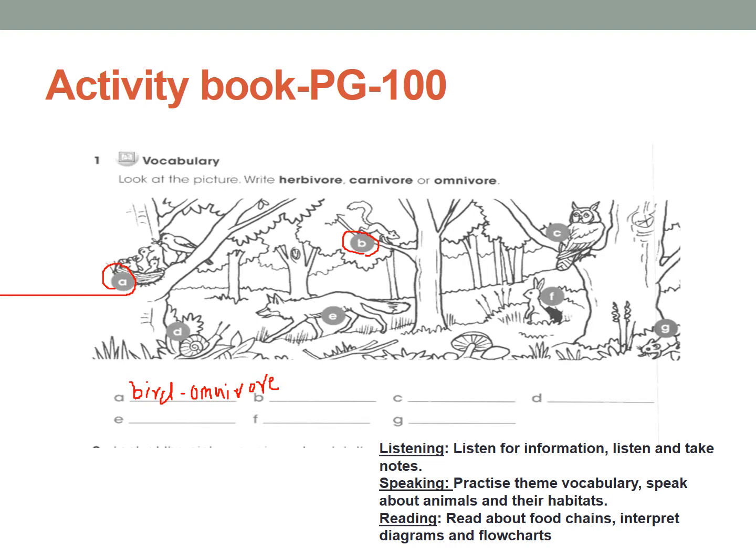So you can see now, this is how you write for each picture. You need to write what it is and explain what kind of animal it is. Herbivorous, carnivorous, omnivorous. Once you finish, check your answer in the next slide.